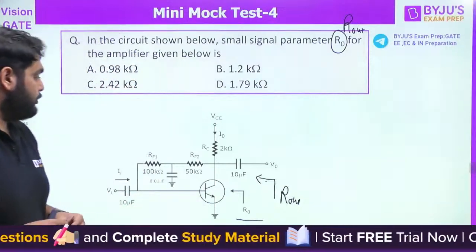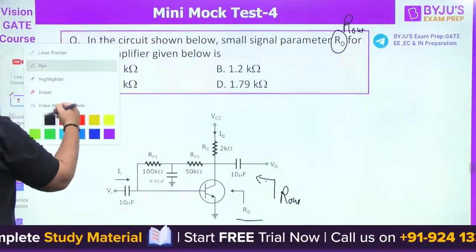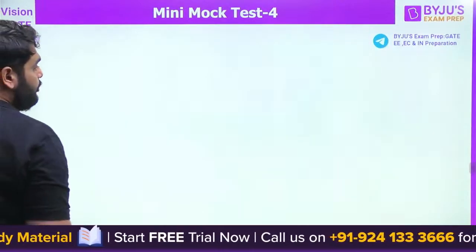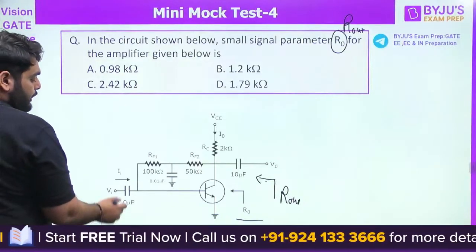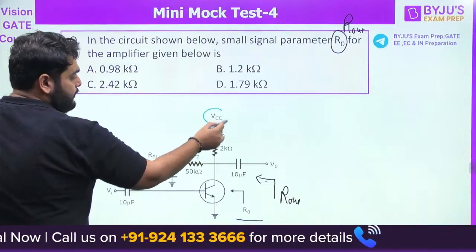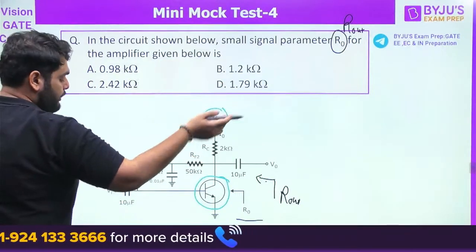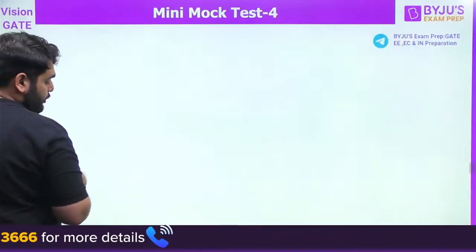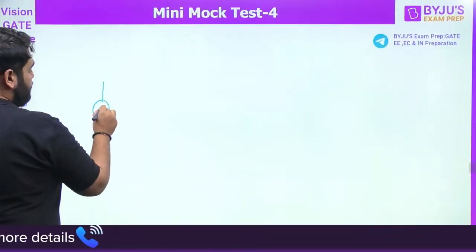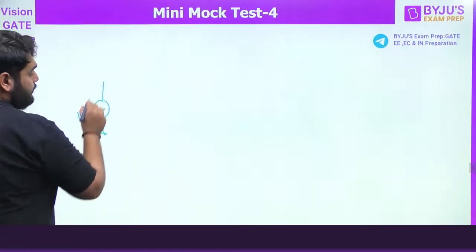Notice 2K parallel to 50K. Absolutely correct, well done. When you draw the AC model here, how can you draw it? First of all, the capacitor is going to be a short circuit and VCC will be grounded. So let's draw the AC model here. I have an input signal VI, and the capacitor is a short circuit.